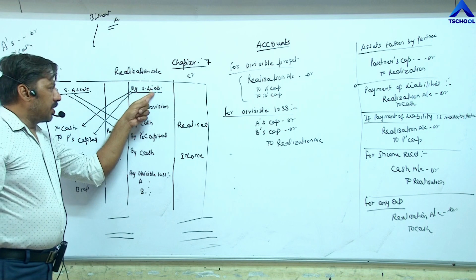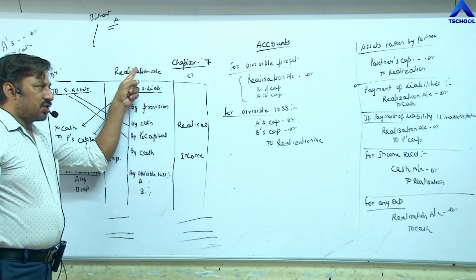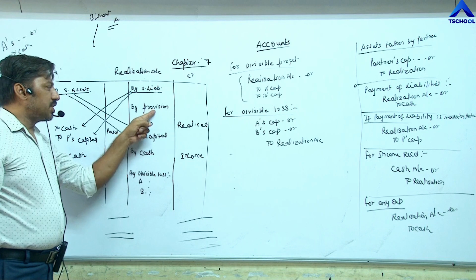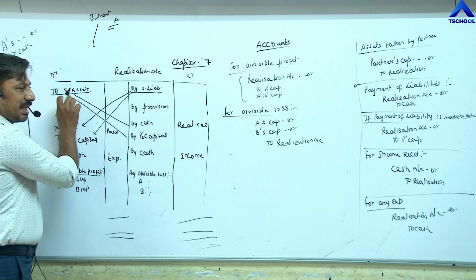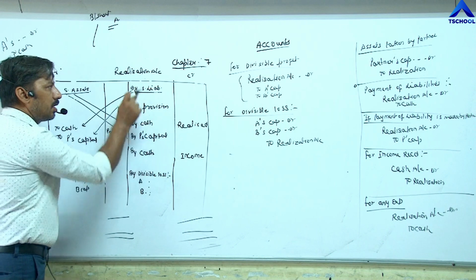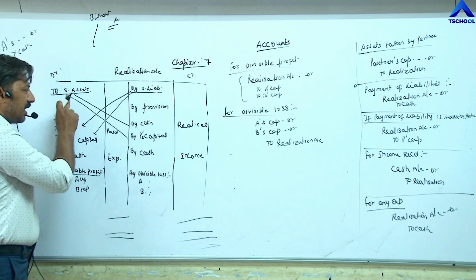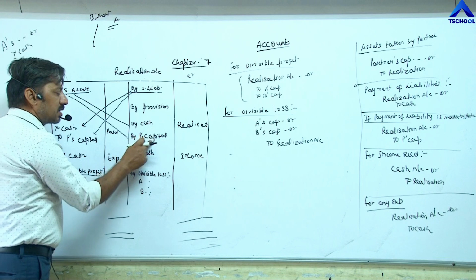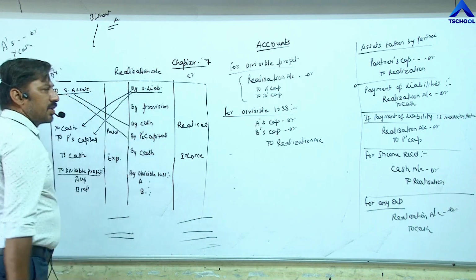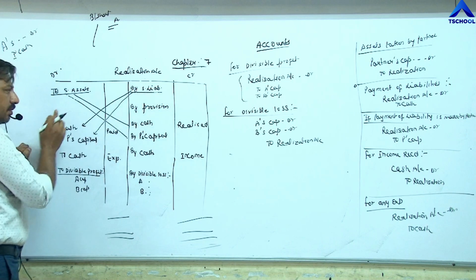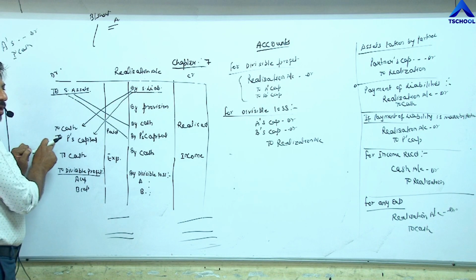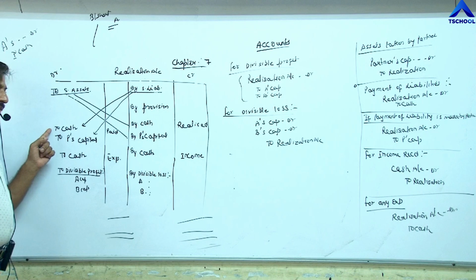For closing of liabilities, liabilities account debit to realization. For closing of provisions, provision account debit to realization. Then realization of assets, meaning sale of assets: cash account debit to realization. If an asset is taken by any partner, partner's capital account debit to realization. Now payment of liabilities will be shown on the debit side, to cash or to partner's capital. If it is paid out by the firm, then to cash.